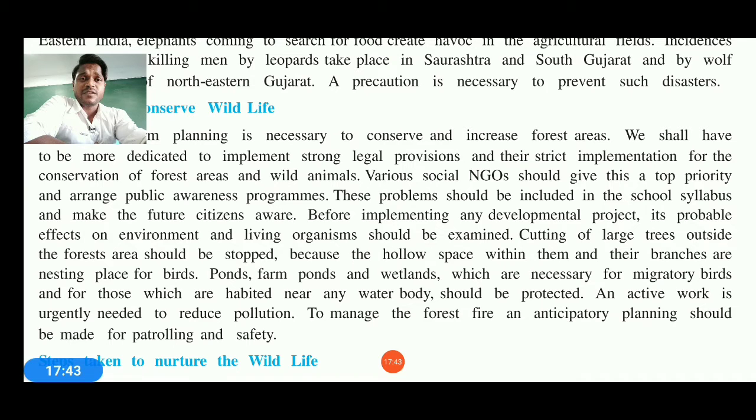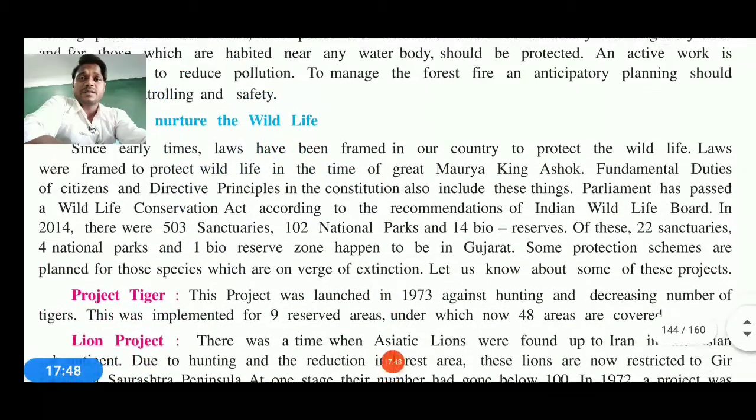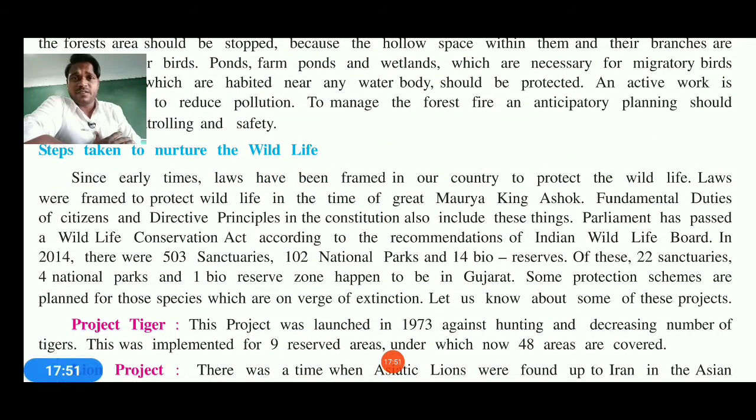To manage the forest and forest fire, anticipatory planning should also be done for patrolling and safety. It means rangers should be deployed for the safety of the forest, and they must keep an eye on people nearby. They must keep watch so that they can easily go and see how nicely the animals are living, and when they are disturbed, what the condition of the forest is. So they must go and understand, and take care of these kinds of areas. They must restrict people's entrance. Without permission, people should not enter.